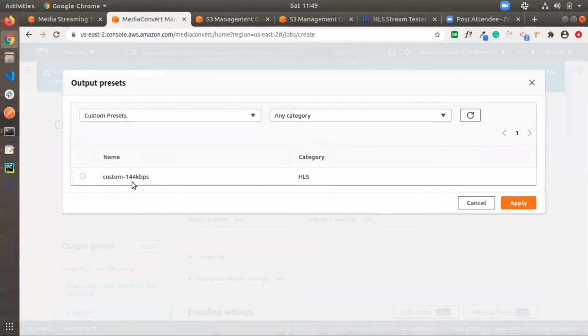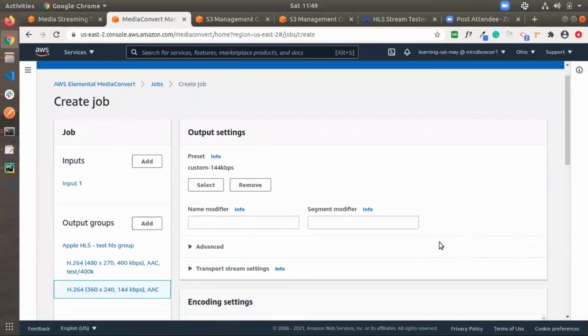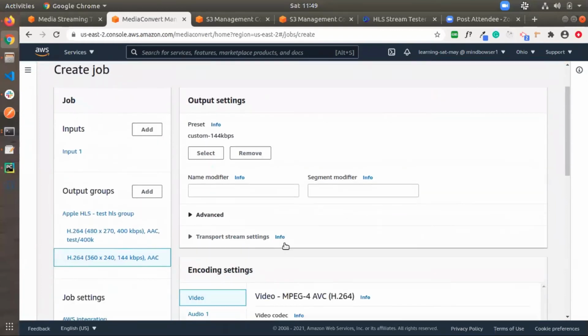So custom presets, which you have, 144 kbps. So this one I have. So I'm selecting this and applying the settings to Output 2. So we need to add slash 144.